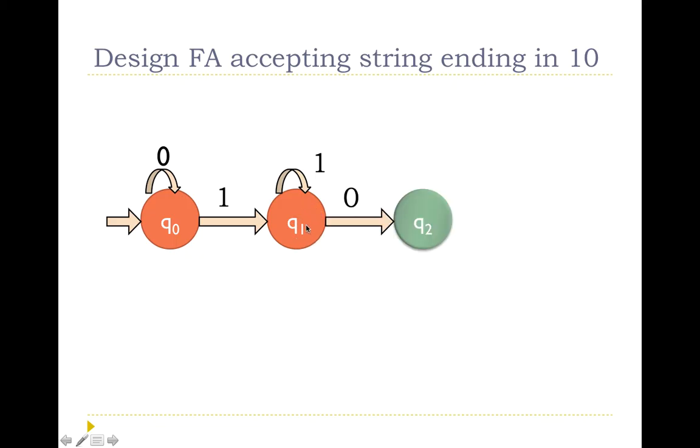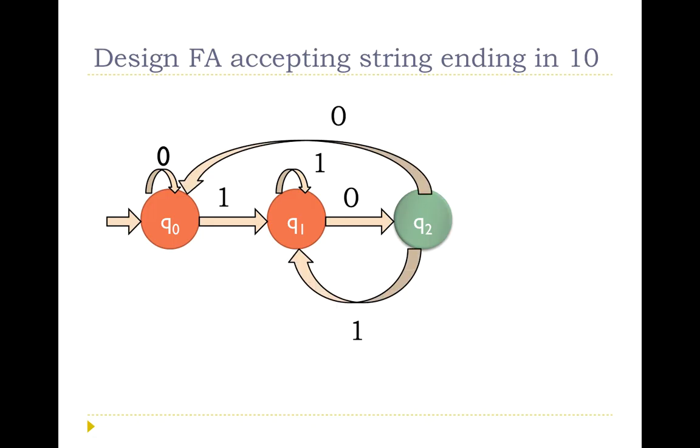Now if there is a 0, that means the sequence 1, 0 is observed, so it has gone to the accepting state Q2. Again in state Q2, there are two possible inputs, 1 and 0. If the input is 0, 0, 1, 1, 0 and then again 1, that means it is not ending with 1, 0. So it has yet to search for a 0 to come, which means it will come back to the state Q1 with the input 1.